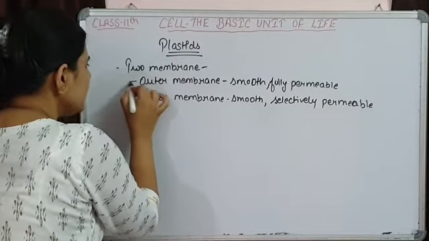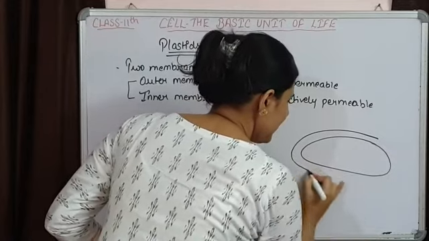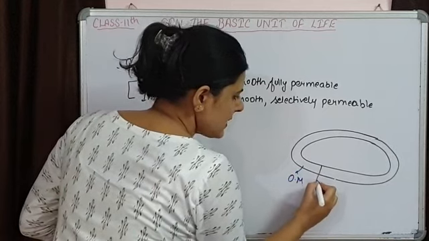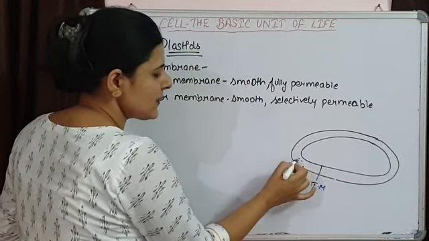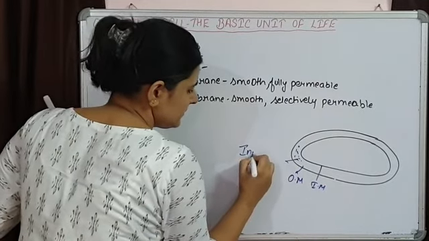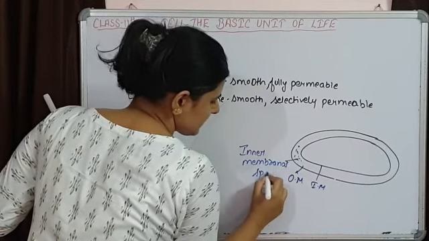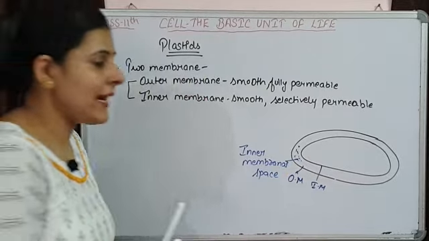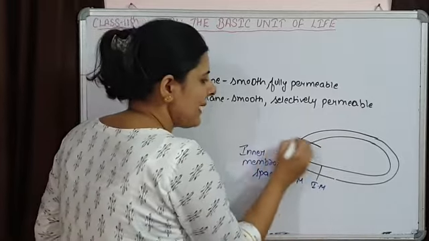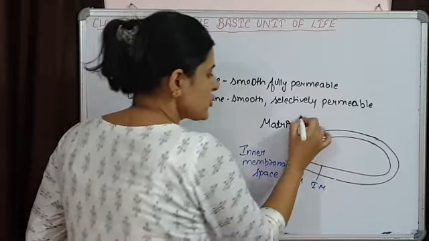Now the space that is present between these two membranes, if I roughly draw one membrane and second membrane, this is going to be the outer membrane, this is the inner membrane, and the space over here is the inner membranal space. And the region that is present inside this inner membrane is the matrix of chloroplast, also known as stroma.